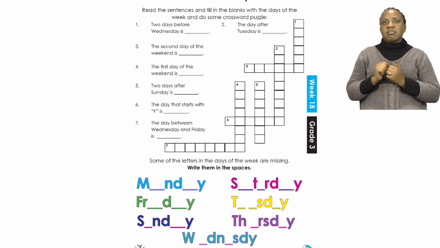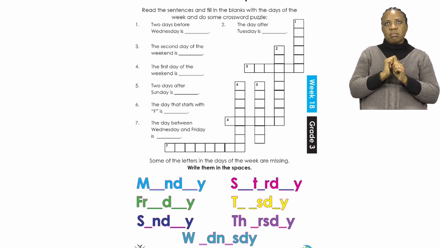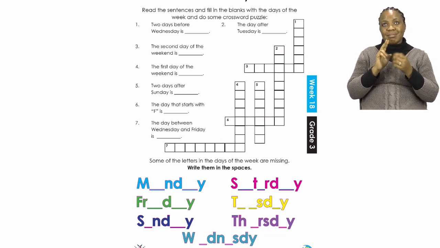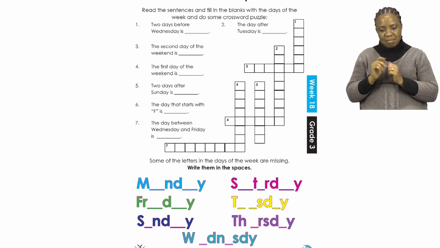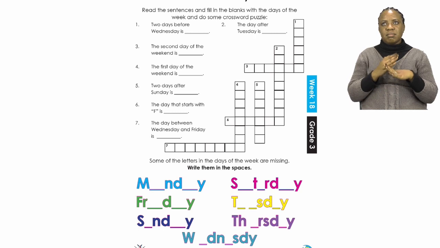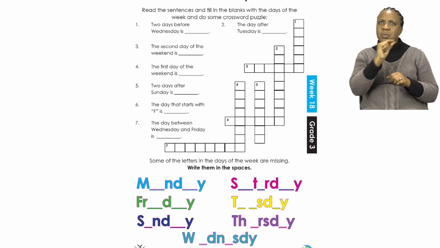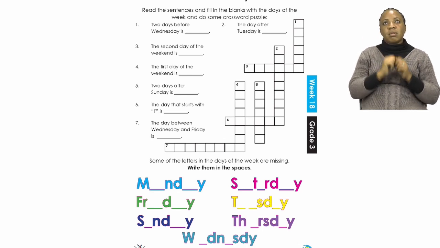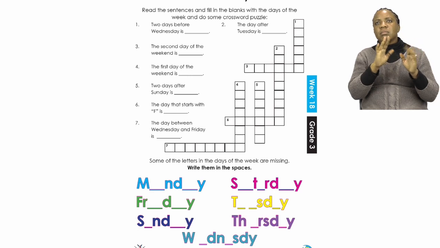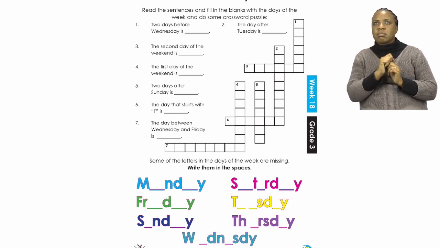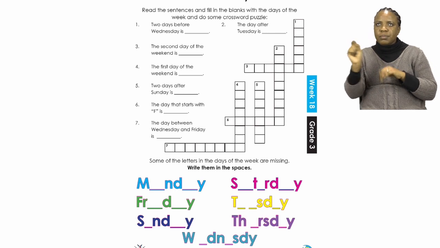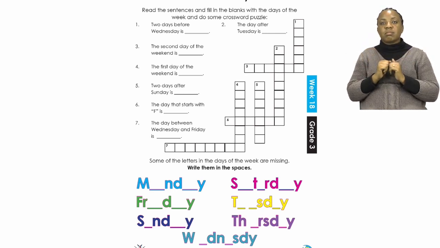Now, there are two activities that you have to do on this page. The first one is going to help the second one, and then after that, it will also help the third one. The first thing you're going to do is read the sentences and fill in the blank spaces for the days. When you are done, you're going to use your answer to put the correct word for the crossword puzzle. And then below, you're going to fill in the missing letters to complete the days. Now, we're only going to do two together, so let's take a look at the board.